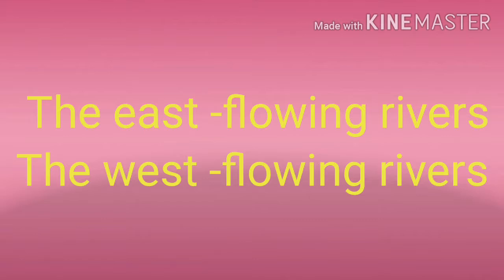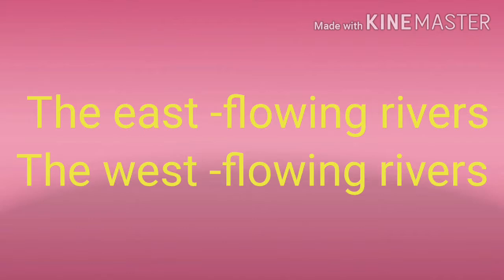Students, the east flowing rivers are Mahanadi, Godavari, Krishna and Kaveri. The west flowing rivers are Narmada and Tapi. The east flowing rivers drain into the Bay of Bengal. The west flowing rivers drain into the Arabian Sea. The east flowing rivers form deltas. The west flowing rivers form estuaries. Students, this is the difference between the east flowing rivers and the west flowing rivers.